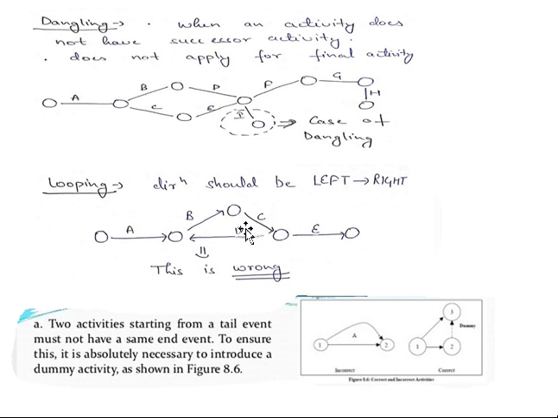That means feedback is not possible. This type of feedback is not possible, so looping is not possible in your network diagram.